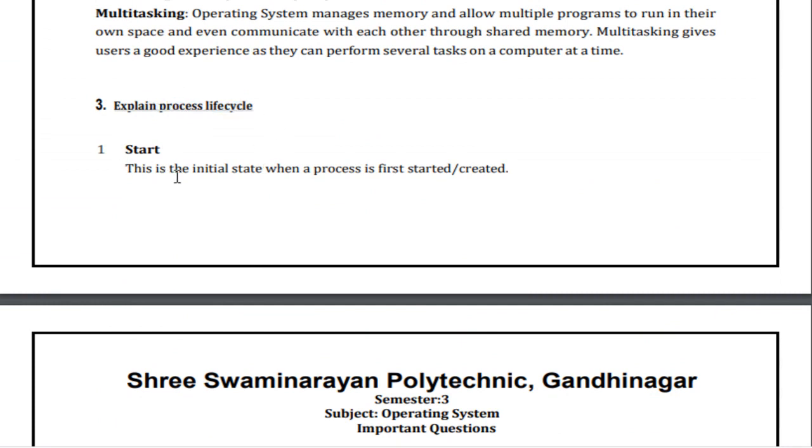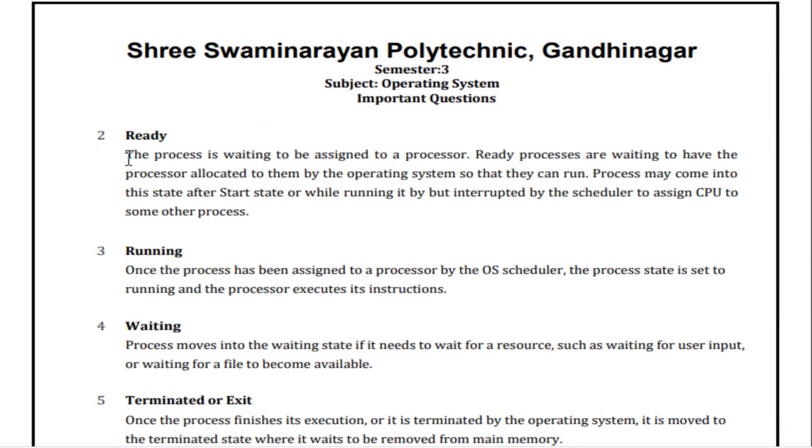So start, this is the initial state when the process is first started and created. Then second, ready: the process is waiting to be assigned to the processor. That means the ready processes are waiting to have the processor allocated to them by the operating system so that they can run.